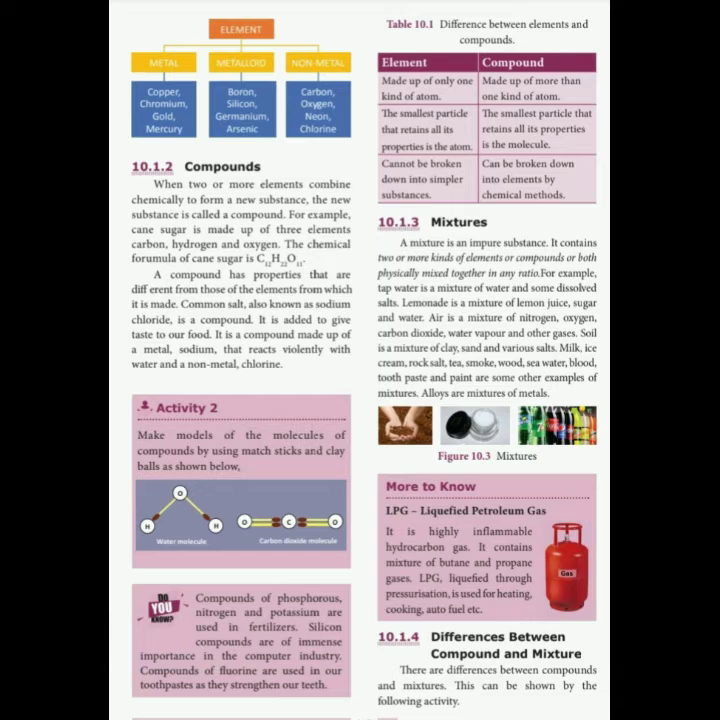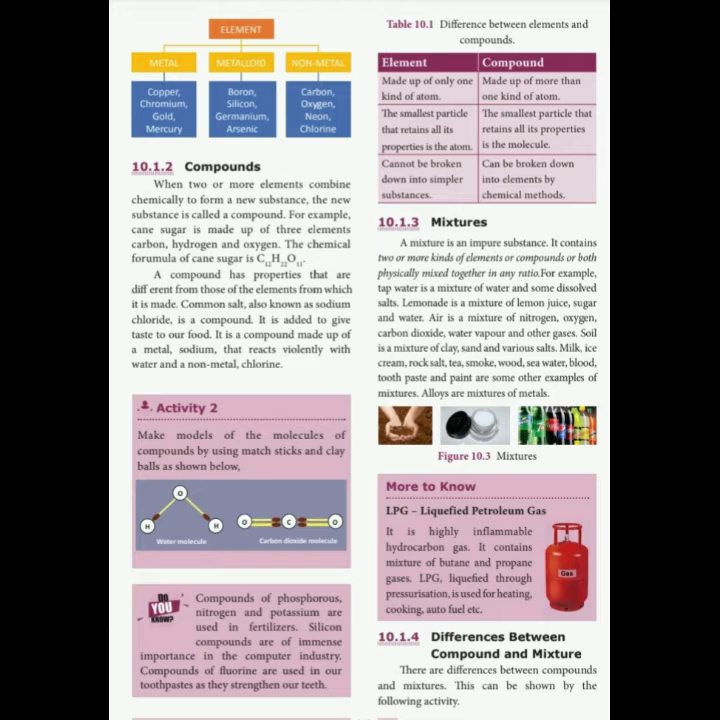Then second point, the smallest particle that retains all its properties. That means if we take a copper rod and cut one end, and we check its physical and chemical properties, the other end also has the same physical and chemical properties. That means in an element, the smallest particle that retains all its properties is the atom. In a compound, the smallest particle that retains all its properties is the molecule. Here it retains as the atom, here it retains as the molecule.